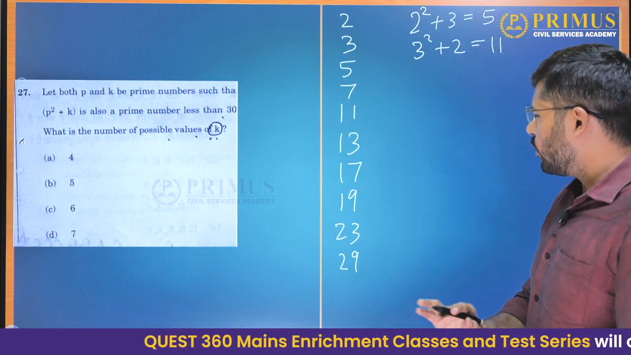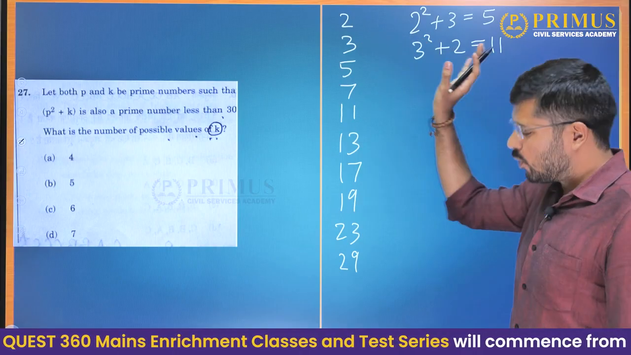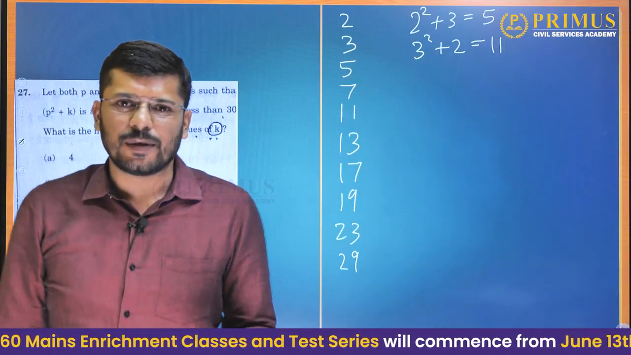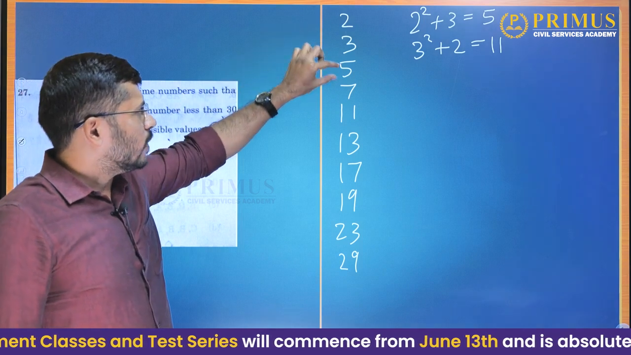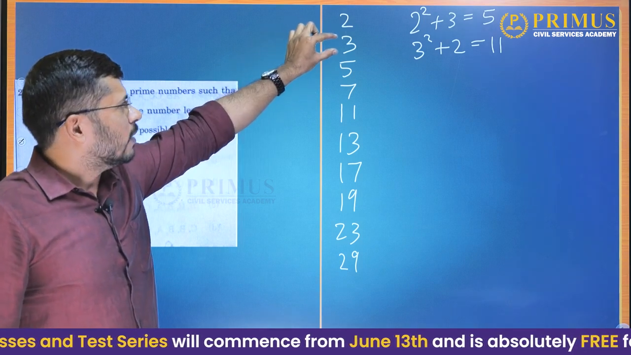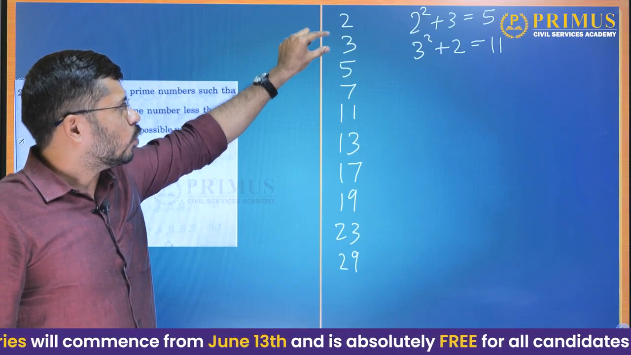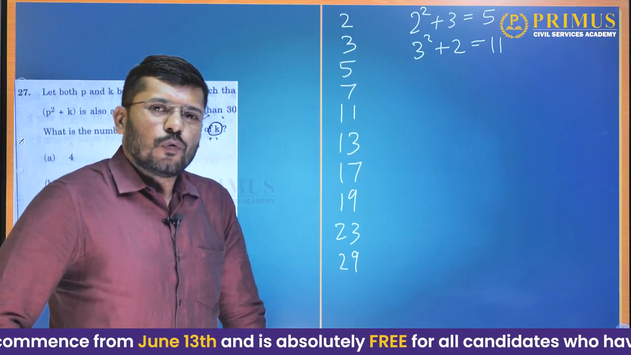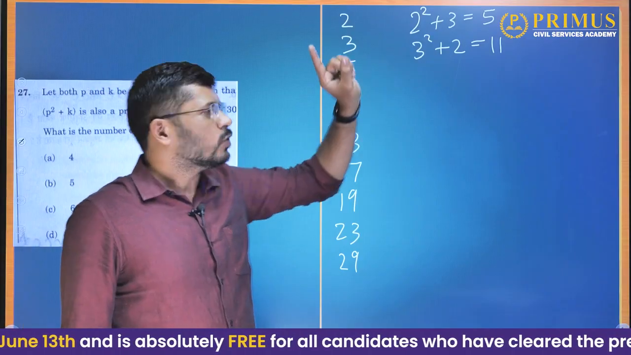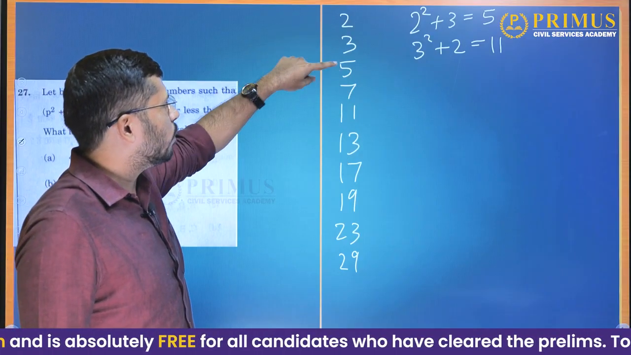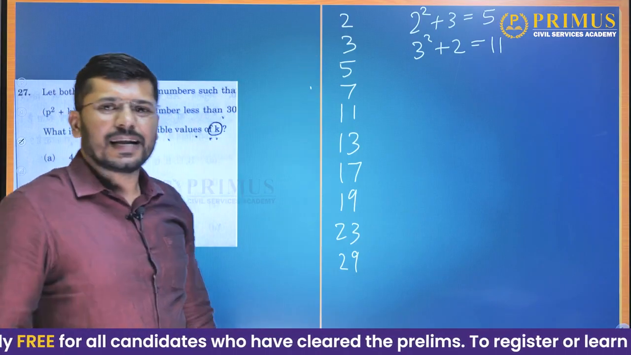And one more thing, all such cases have to include 2 in those relations. Why? Because if you did 5 square plus 7, or 3 square plus 5, the square of 3 would be an odd number and 5 would be an odd number. When you add 2 odd numbers, you will get an even number which cannot be prime. So, for a prime, the relation has to include 2 either here or here. So, you need to check 2 square plus 3, 3 square plus 2, then 2 square plus 5, 5 square plus 2, 2 square plus 7, 7 square plus 2. You need not check the relationship between the rest of them.